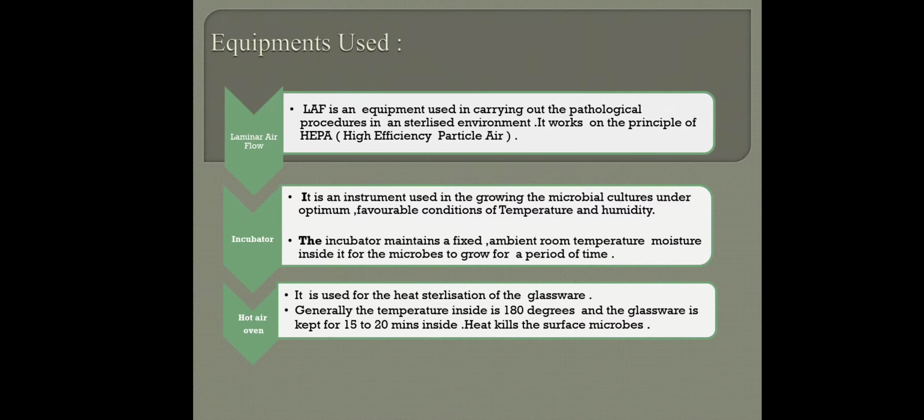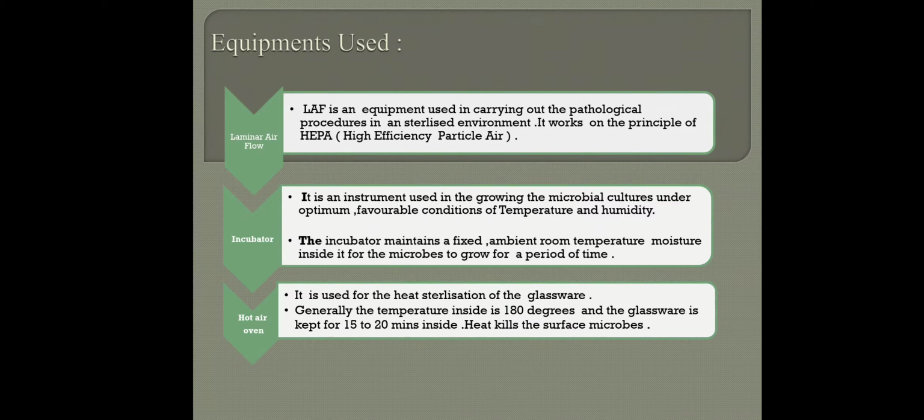For example, in a horizontal laminar airflow, the front face which faces us has minute pores, and from those pores the air comes and sterilizes the environment inside the laminar airflow. That's sterile air. That's why it's called high efficiency particulate air.